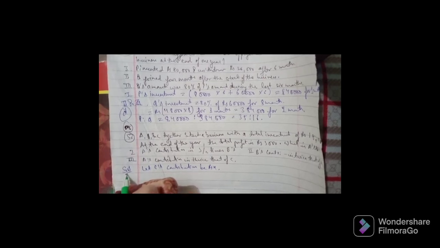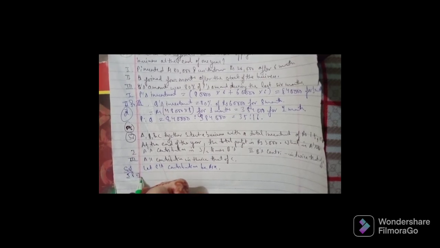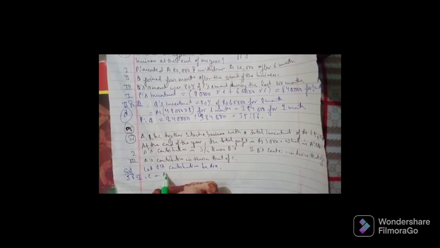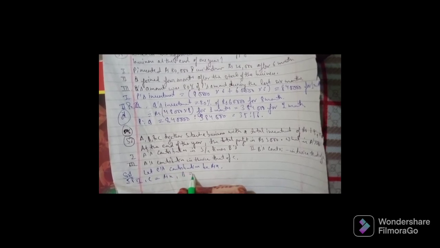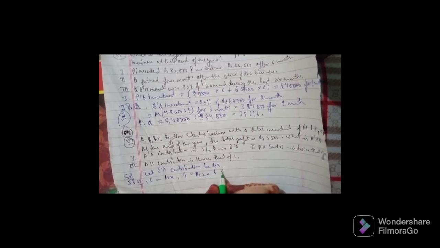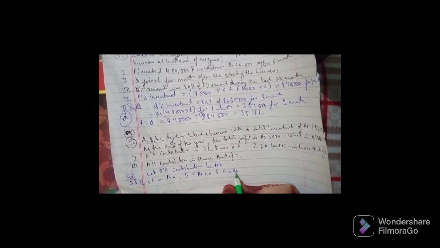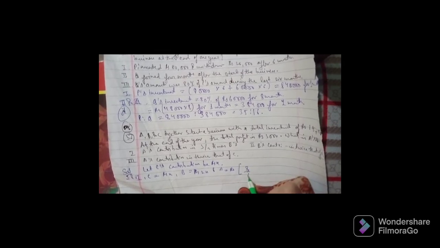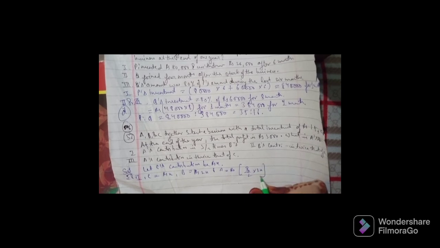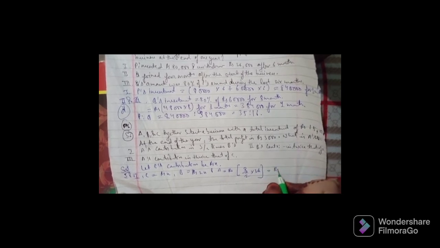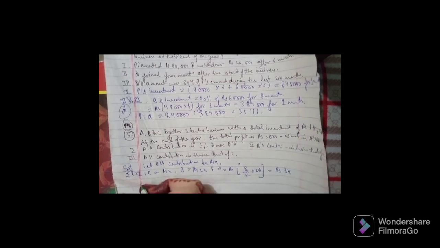From 1 and 2 we get C equals rupees X, B equals rupees 2X, and A equals rupees 3 by 2 into 2X, where the 2 is cancelled out, so it will give you rupees 3X.